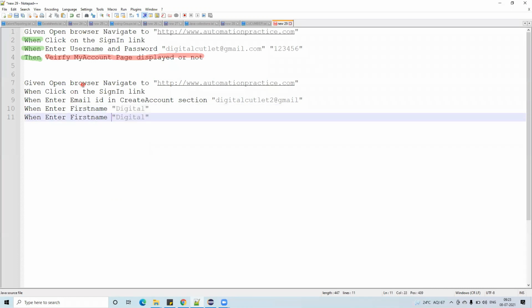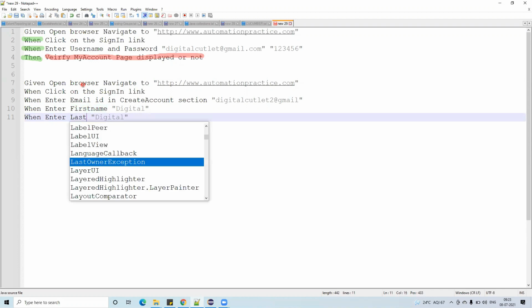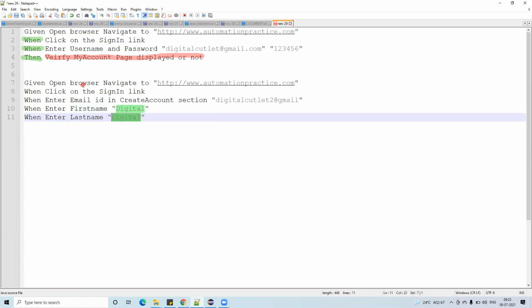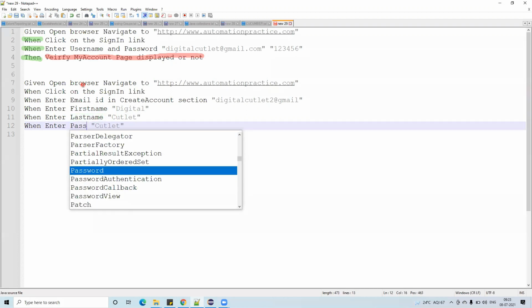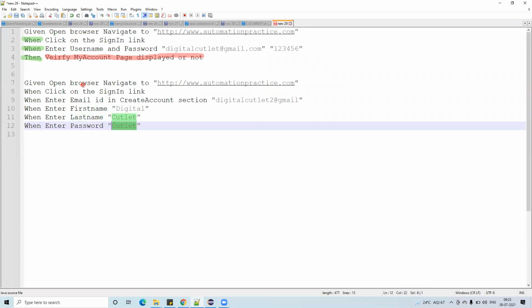The next ones all come under When only. Enter last name, cutlet. Enter password, 1 2 3 4 5 6. Like this we have to do for each and every field, or else you can summarize multiple fields as well. All these come under When.